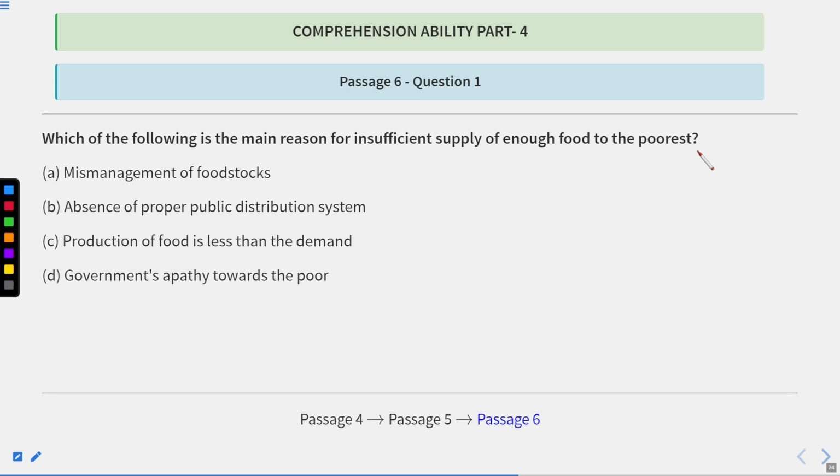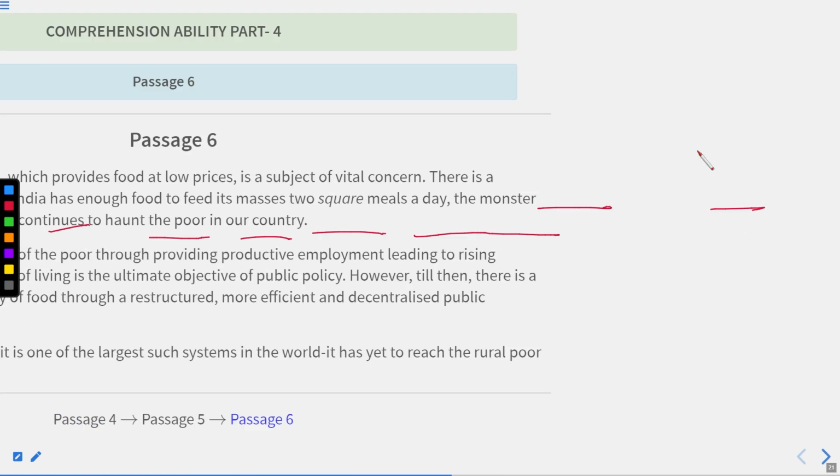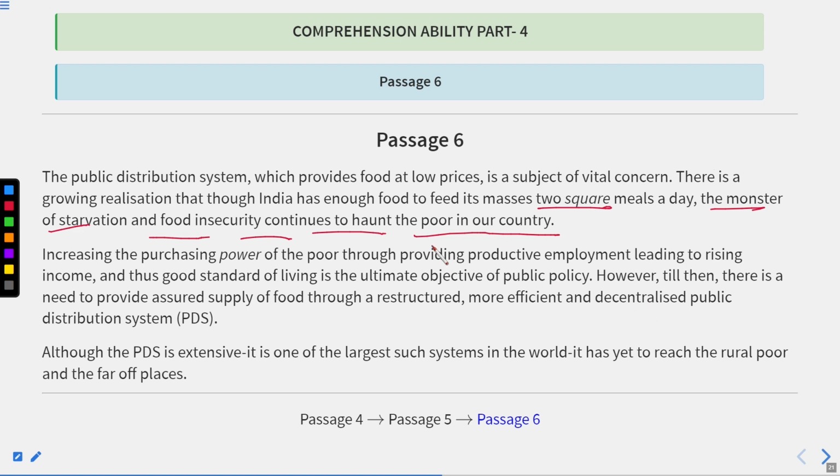Now let us get back to the passage, that is on 21. So public distribution system which provides food at low prices is a subject of vital concern. There is a growing realization that though India has enough food to feed its masses two square meals a day, the monster of starvation and food insecurity continues to haunt the poor in the country. Increasing the purchasing power, okay, here we were talking about this. However, till then there is a need to provide a short supply of food through a restructured, more efficient and decentralized public distribution system. Although PDS is extensive, means large, it is one of the largest such systems in the world. It has yet to reach rural people and far off places.